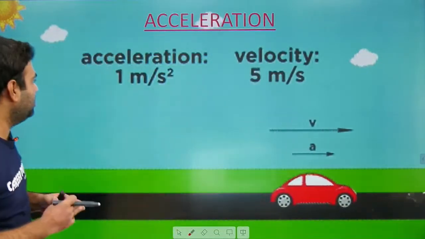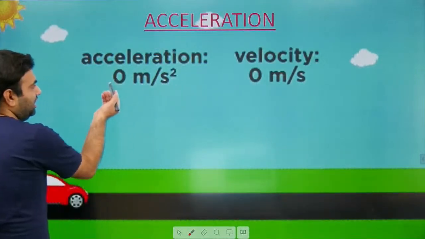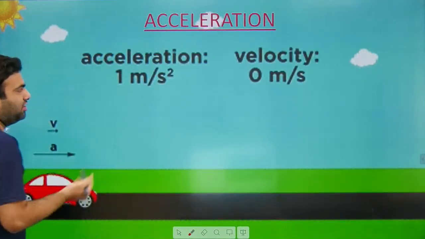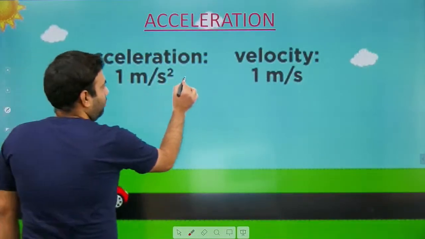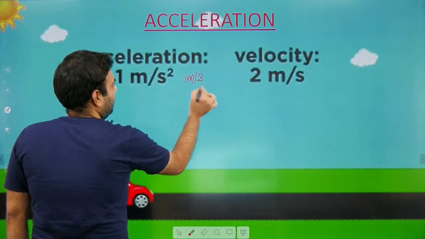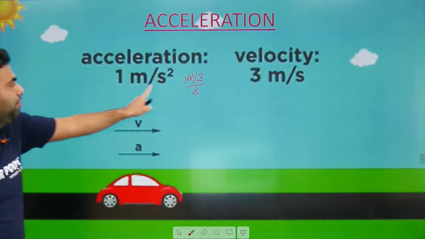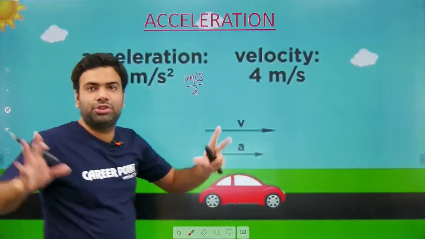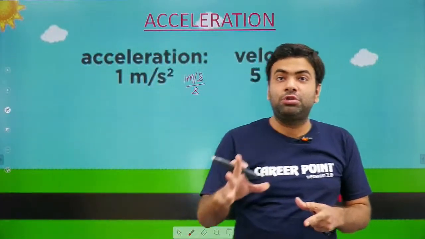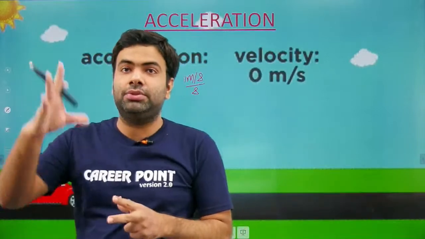Okay, and what is the meaning of this? See, initially the acceleration is 1 meter per second squared. What does it mean? It means that its velocity will increase by 1 meter per second in 1 second. This is what it means. So if acceleration is present in any motion, that means velocity will definitely change.